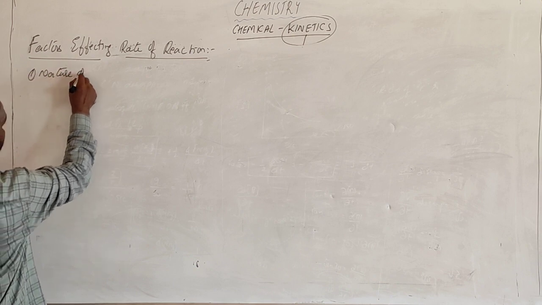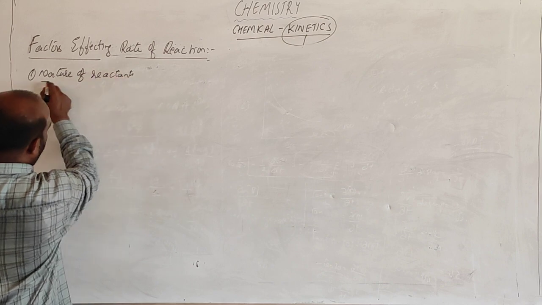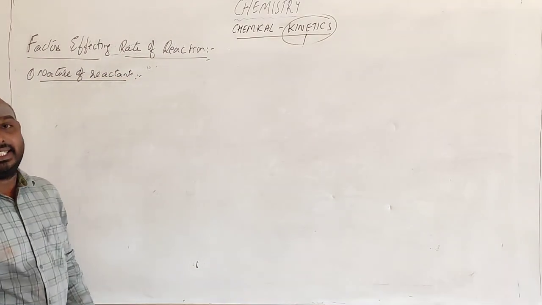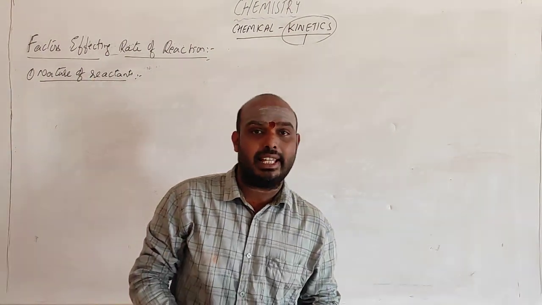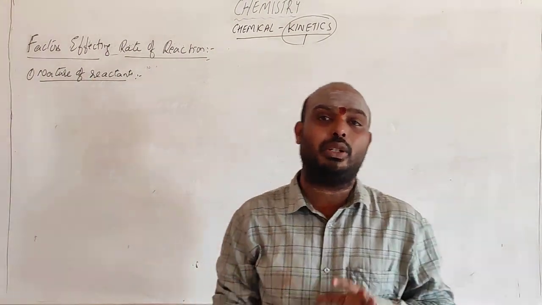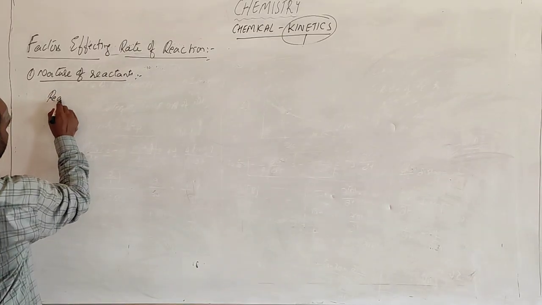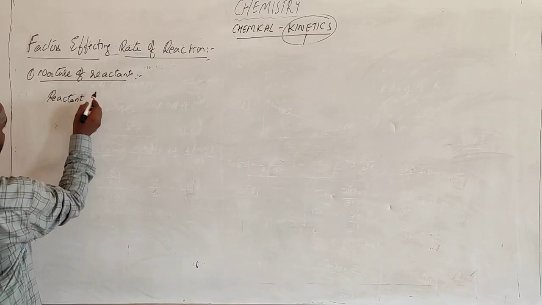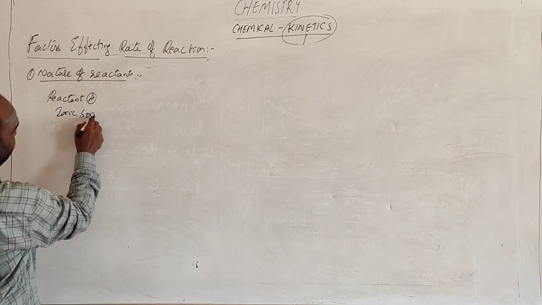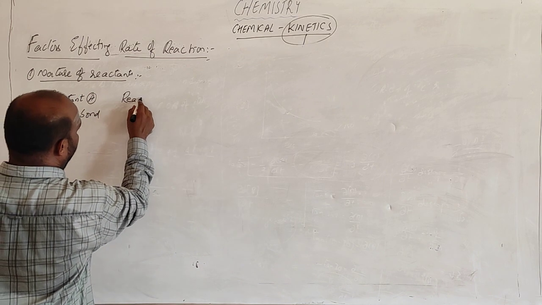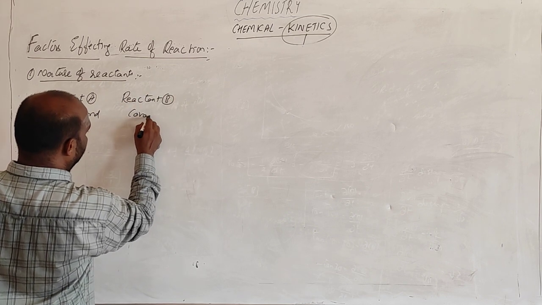If the reactant is an ionic compound, the rate of reaction is very high when compared to a reactant having covalent compounds. Suppose we have a reactant A having ionic bonds and reactant B having covalent bonds.